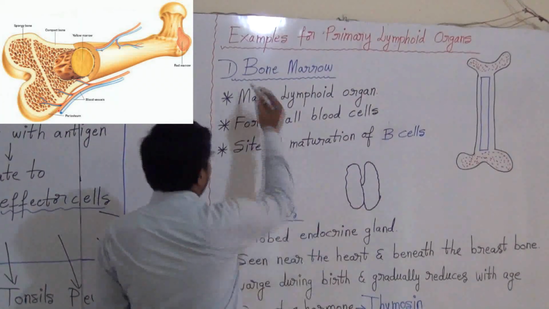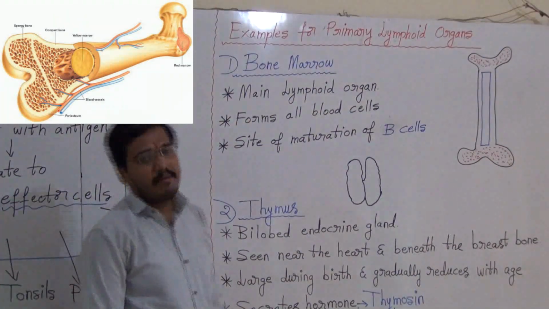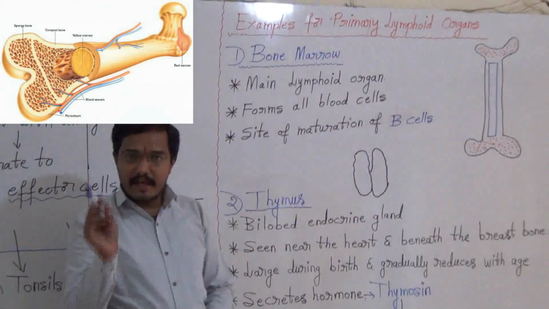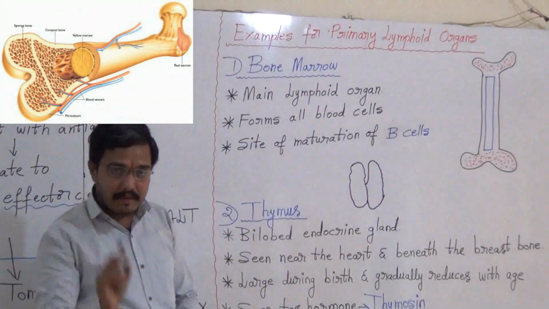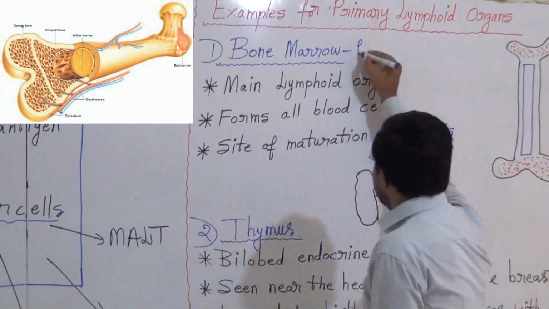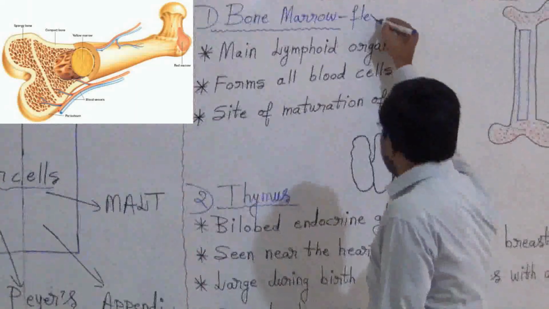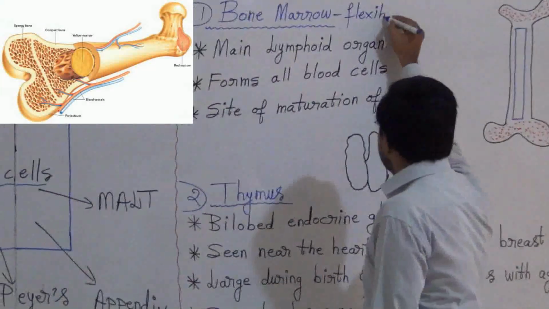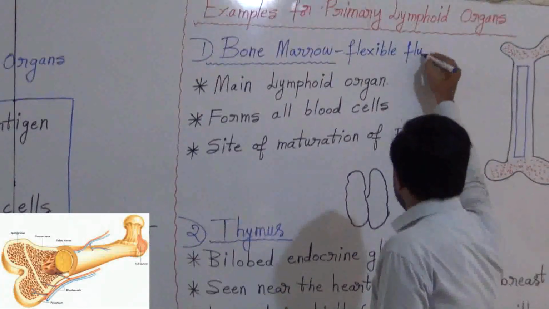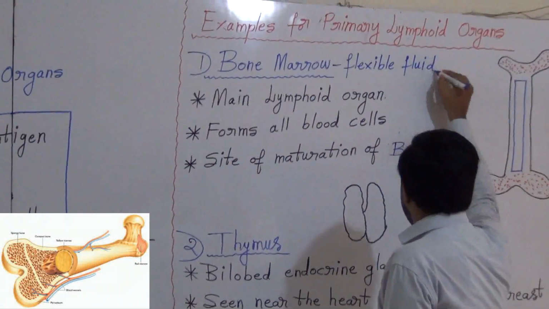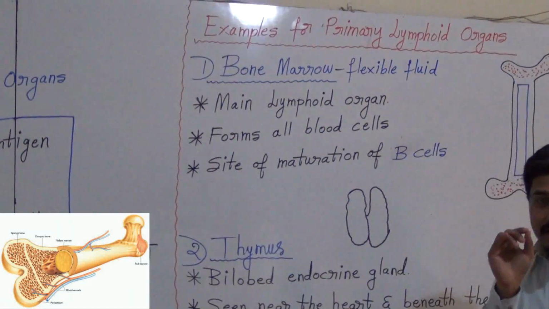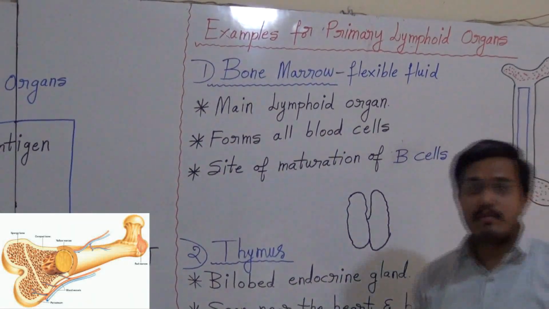First one is bone marrow. Everybody knows what is bone marrow? It is a flexible fluid present inside the bone. The fluid inside the bone, that is called bone marrow.